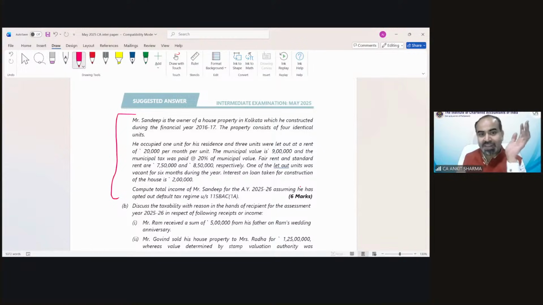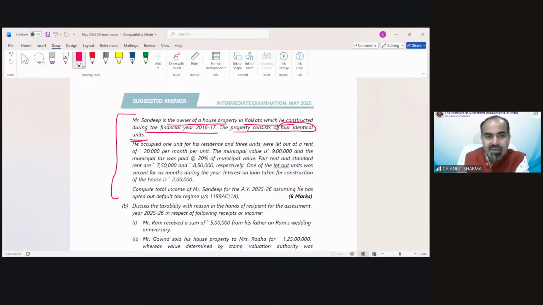This is the first time I am going to solve a question for the students without trying an illustration and without solving any test your knowledge question. I am confident that you are all smart and will be able to solve this. So, Mr. Sandeep is the owner of a house property in Kolkata, which he constructed during the financial year 16-17. The property consists of 4 identical units.